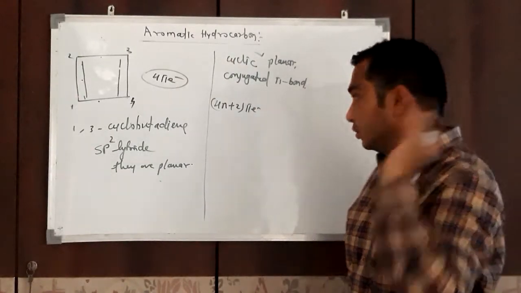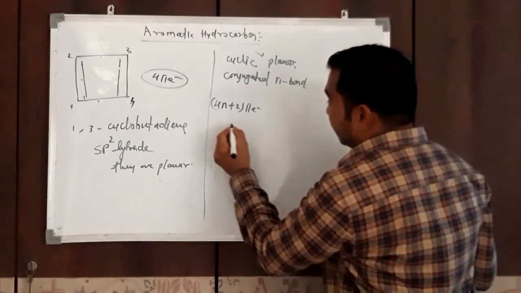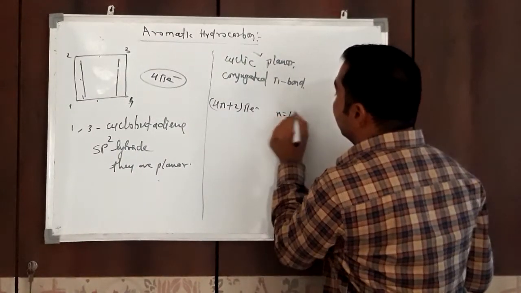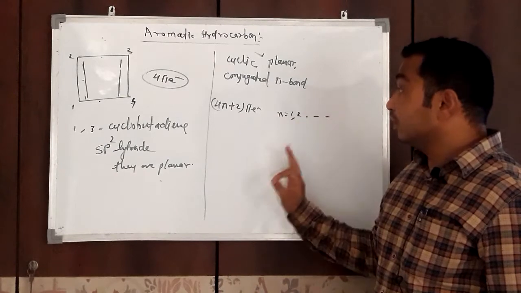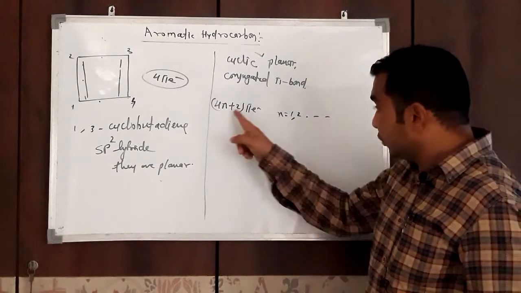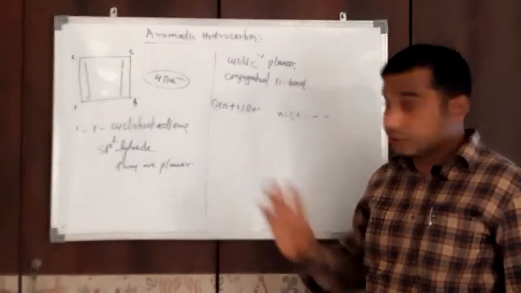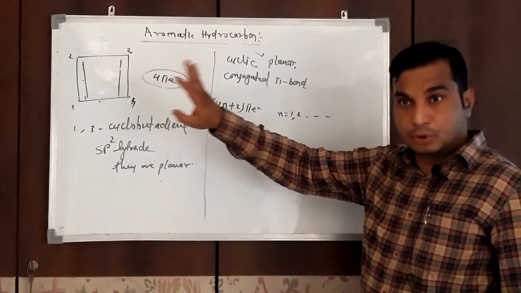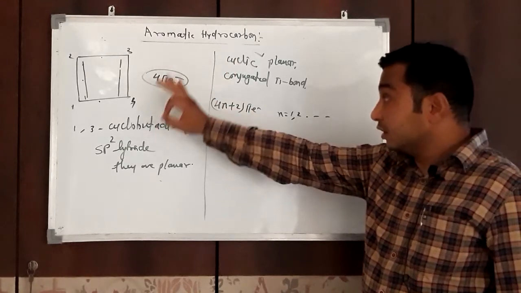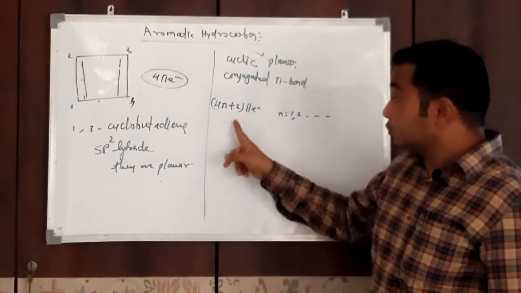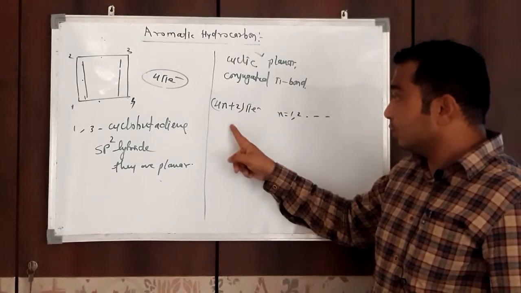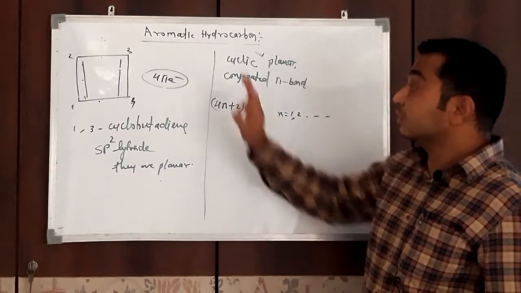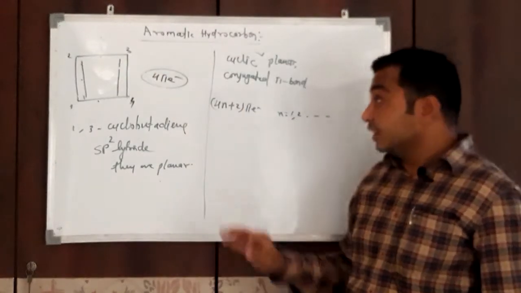If not, then not. If we put n equal to 1, 2, 3, you will find there is no suitable value of n. If we put 1, then you will get 6; if we put 2, it gives 10. You will not get 4 pi electron. 4 pi electron is not there.